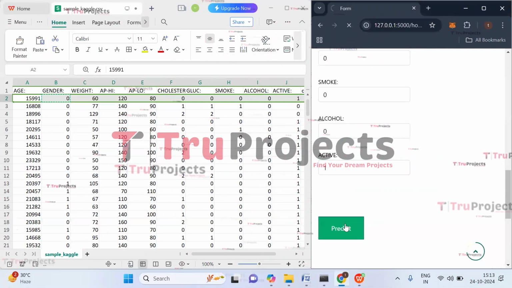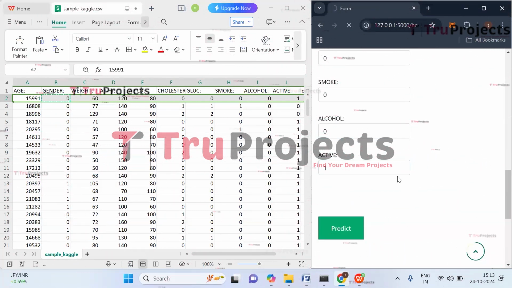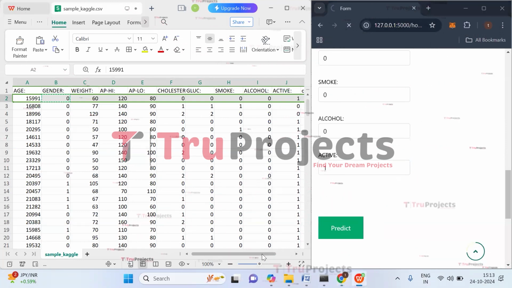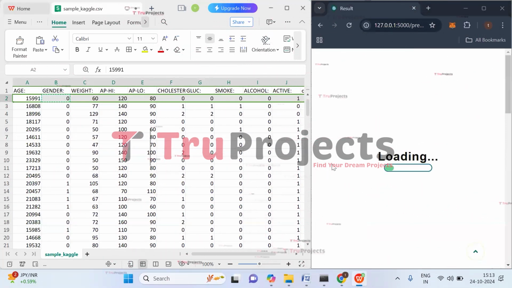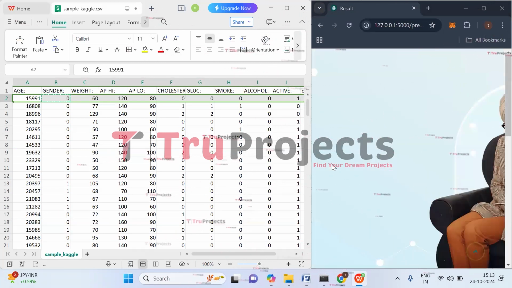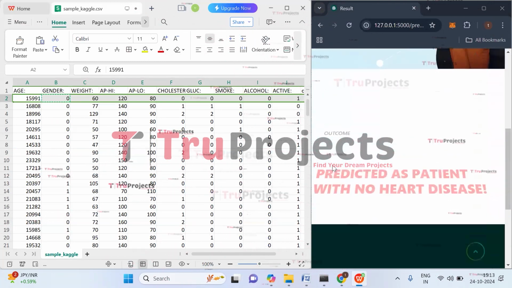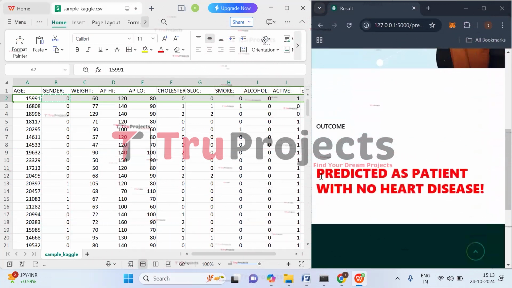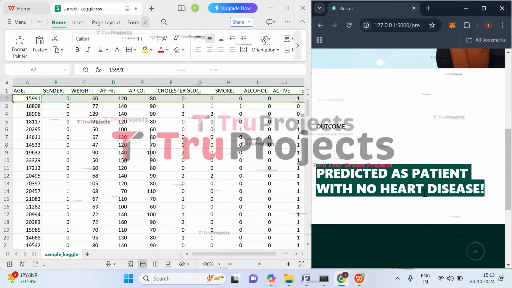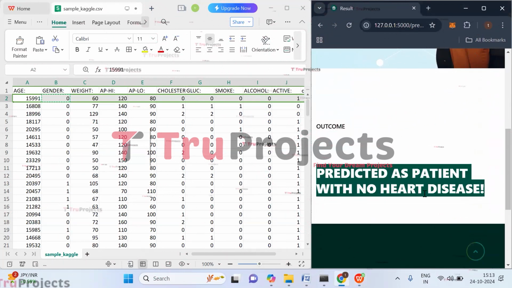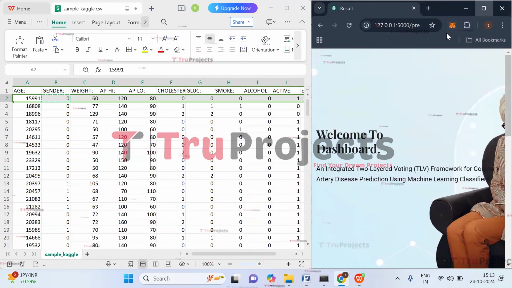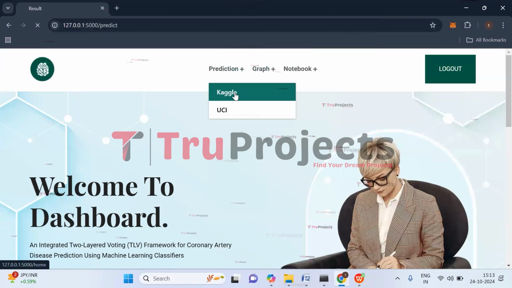Now click on predict. The given input will be pre-processed at the backend, and then the trained model will be fit to this, and we will be getting the prediction. So here we got the prediction that the patient is predicted as having no heart disease. So the application is predicting that the patient has no heart disease. Let's try with the other set of inputs. So click on prediction, click on Kaggle.